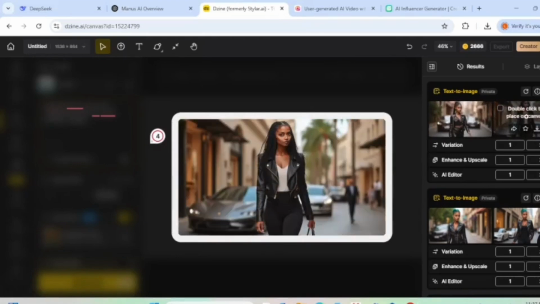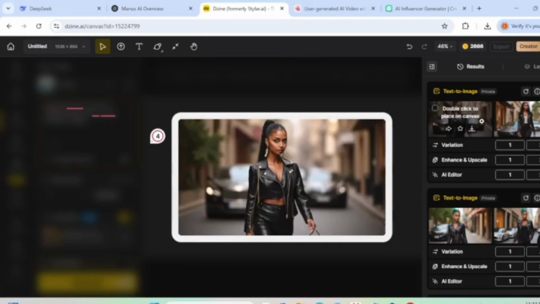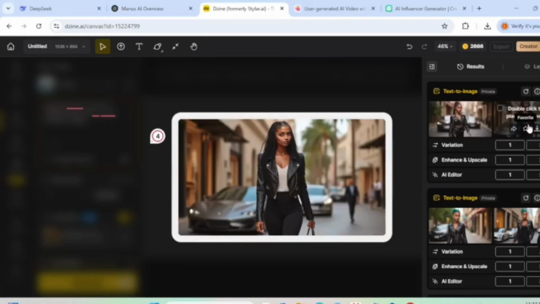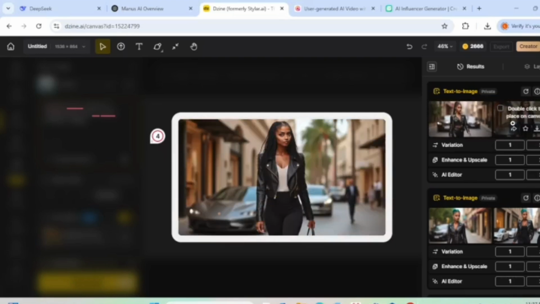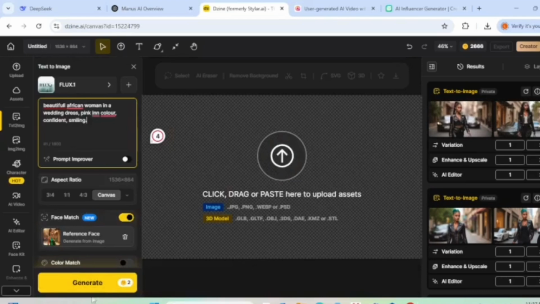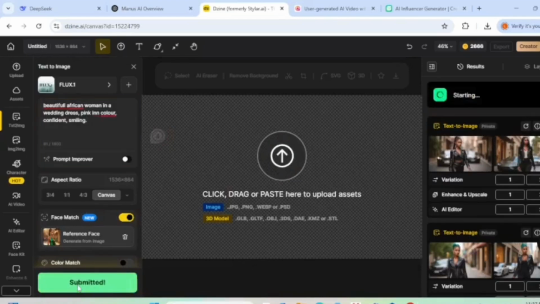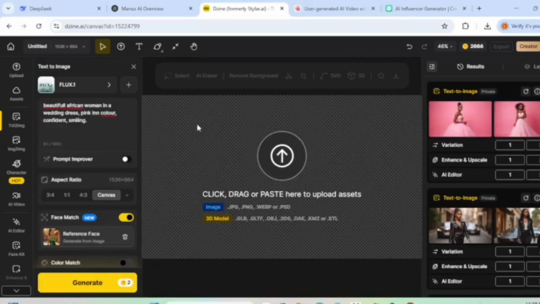And this is the next one. Her face is still maintained. She has a luxury lifestyle, a day in her life. This one is a little bit strange, but I think it is the same, and you can turn her in different ways. Let's see if she can be in a wedding dress. The prompt that I gave was a beautiful African woman in a wedding dress, pink in color, confident and smiling.